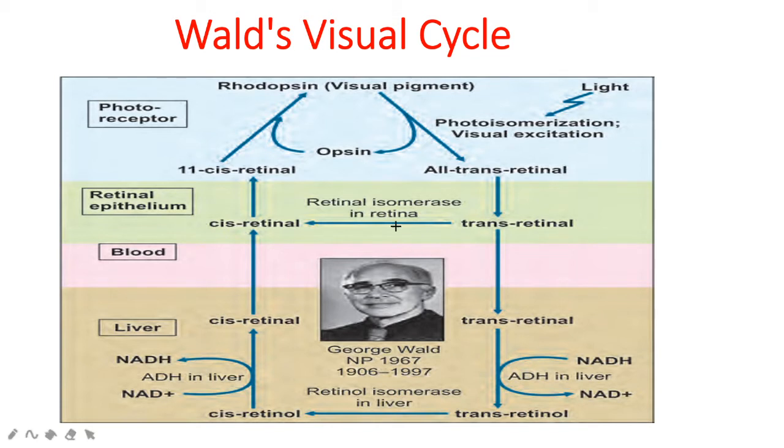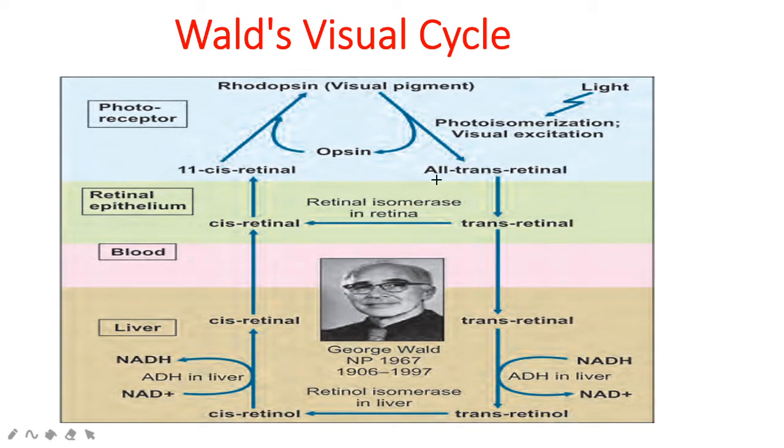Dissociation is occurring. The second event is regeneration of the visual pigment rhodopsin. The all-trans retinal released from dissociation of rhodopsin is functionally inactive. It cannot combine with opsin to regenerate rhodopsin, so it has to be converted into its active form, 11-cis retinal. Only in the active form, 11-cis retinal, can it combine with opsin to regenerate rhodopsin. So how is this occurring? Now, after dissociation to generate a nerve impulse.